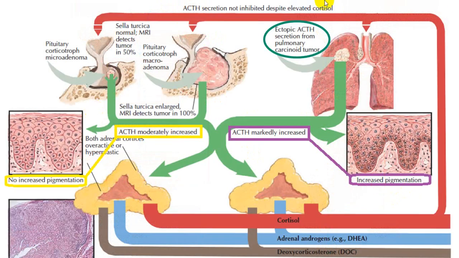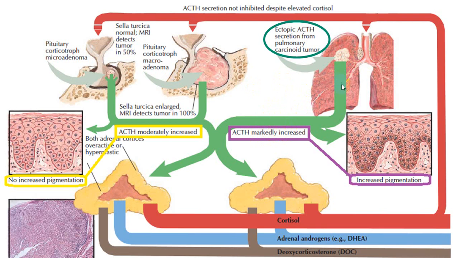Same thing shown here. Now these are ACTH secreting tumors and non-ACTH secreting tumors. So this is ACTH secreting tumors of the pituitary gland. This is paraneoplastic syndromes secreting ACTH, and that ACTH will have an effect on the adrenal gland, increasing the production of cortisol, and that cortisol will have an inhibition. But this cannot be inhibited. Ectopic secretion of ACTH will continue. So that will give rise to increased ACTH.